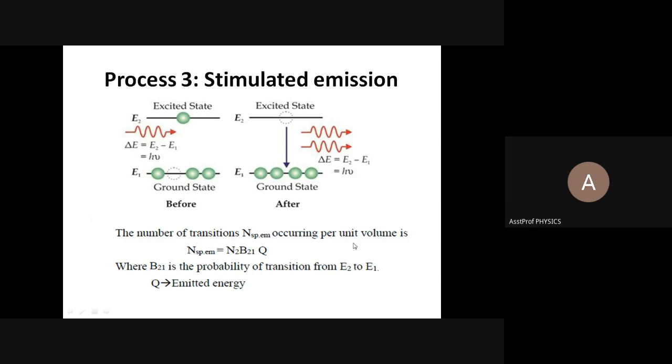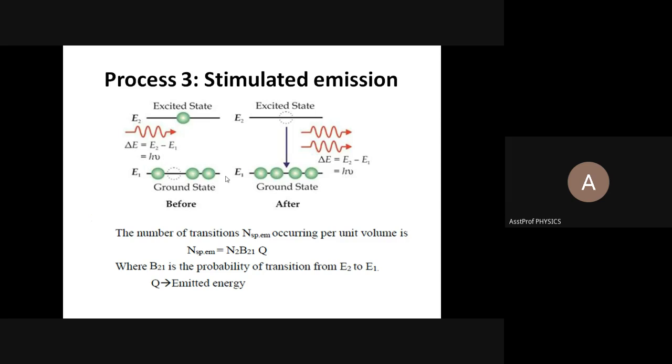Now we will assemble all three equations into one equation at equilibrium. What about the transition counts? The number of upward transitions and the number of downward transitions.